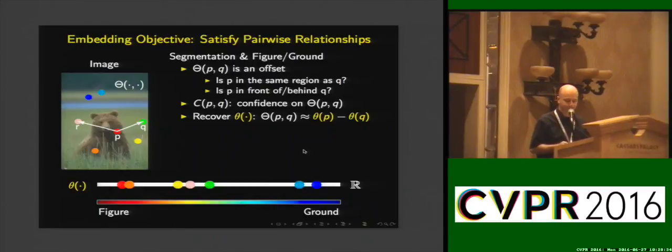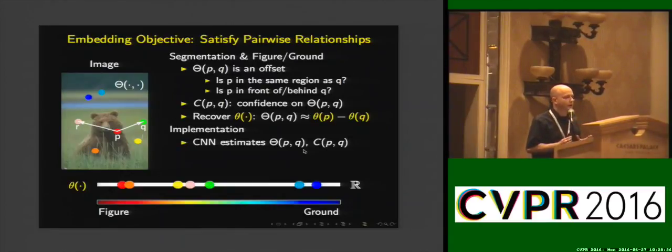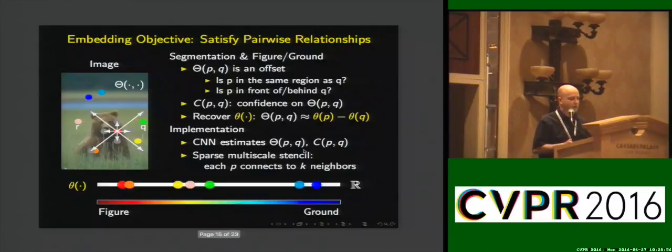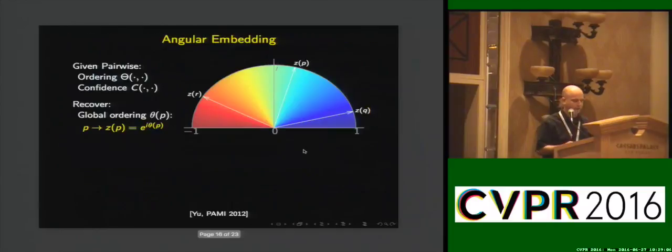pairwise relationships. And so the way we're going to implement this is to actually train a convolutional neural network to directly estimate these pairwise relationships. And this differs from a lot of past work on image segmentation that, for example, passes through an intermediate step of predicting local edges. Here we're just directly estimating local relationships between arbitrary points in the scene. But for computational efficiency, we'll not use all pairs of points, but use a sparse multi-scale connectivity pattern to determine the pairs we want to relate.